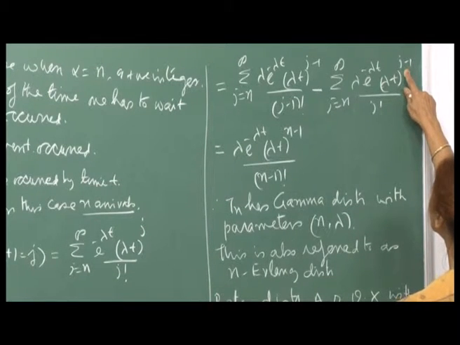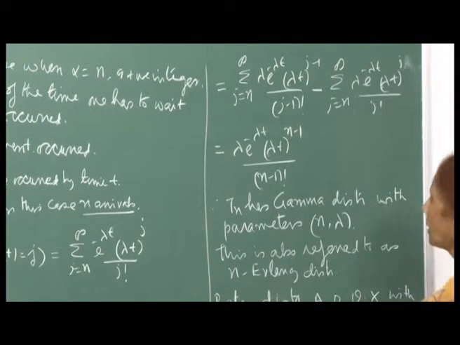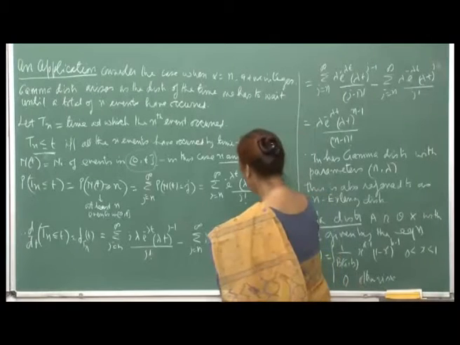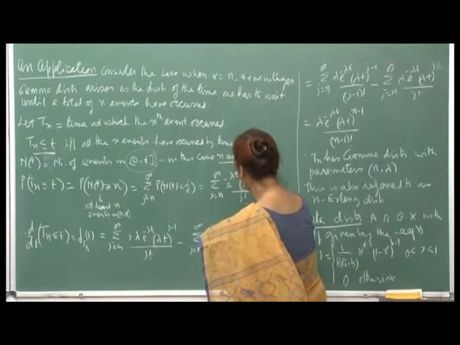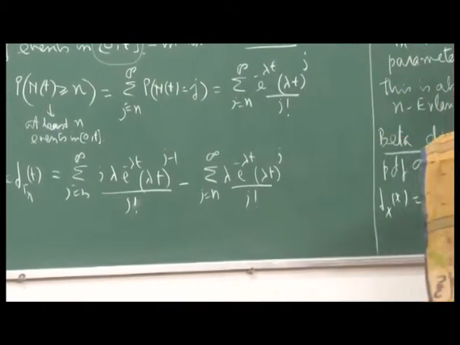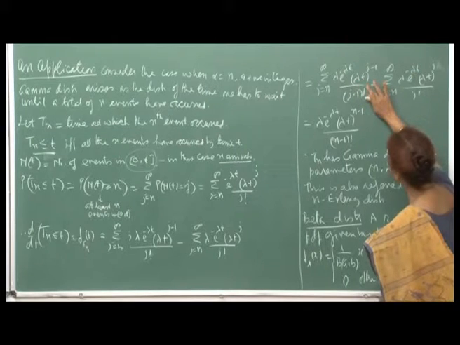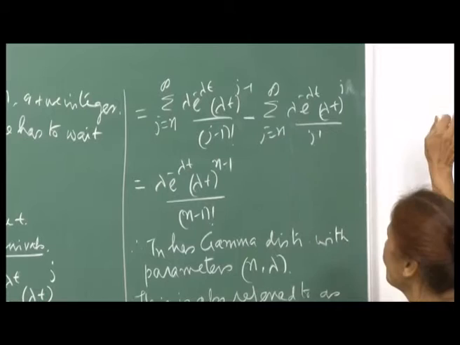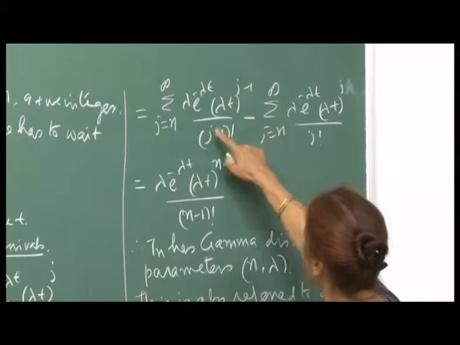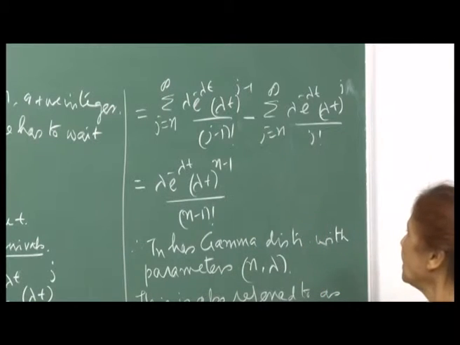Why is it j minus 1 here? I was subtracting, so this will be j, sorry, because when I am differentiating with respect to this one here, then lambda t raised to j remains intact. So, this is it. So, this term will cancel out with the second term here, and then the third term here will cancel out with the second one here, and this process will go on. Only the first term will be left out here, which is lambda e raised to minus lambda t raised to n minus 1 upon n minus 1 factorial.